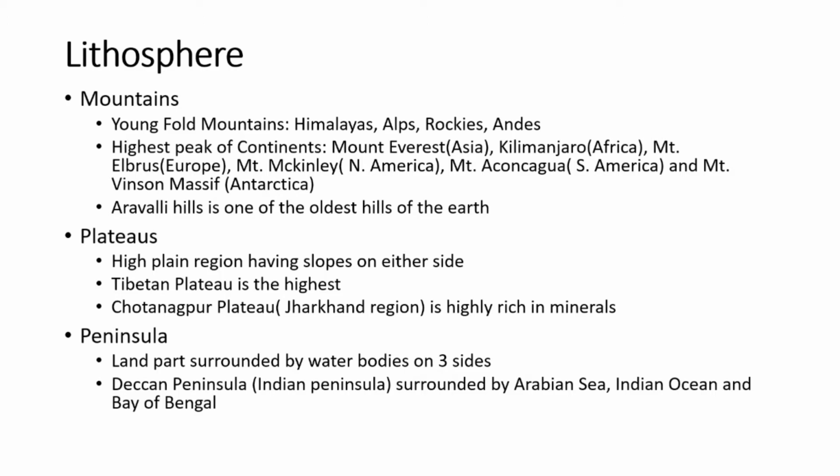Next type of landform, plateau. So how can we define a plateau? It can be defined as an upland which has at least one side of steep slope, standing above the neighboring surface, and whose upper part is flat. This is the significant feature of a plateau, that its top is flat.